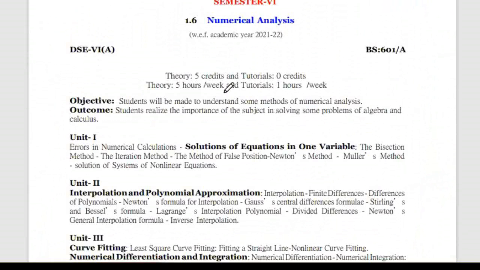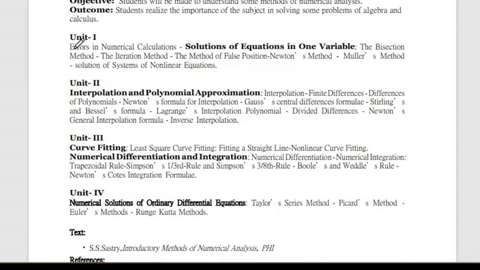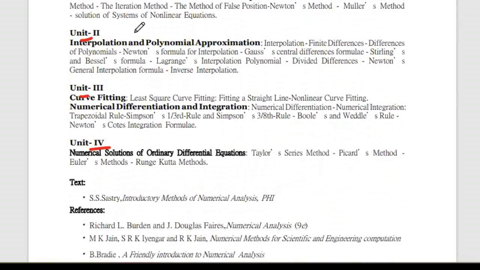And first one, numerical analysis. This is an optional paper effective from the academic year 2021-22. In this also you have 4 units. In the first unit, you will study errors in numerical calculation, solution of equations of one variable, the bisection method, iteration method, the method of false position, Newton's method, Muller's method, and solution of systems of non-linear equations. This is the first unit.